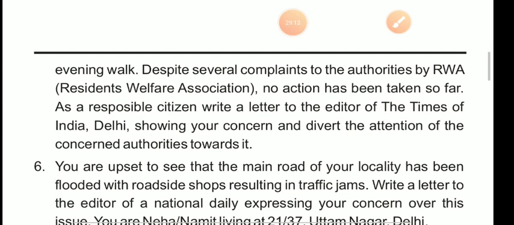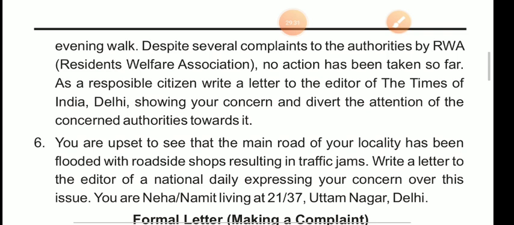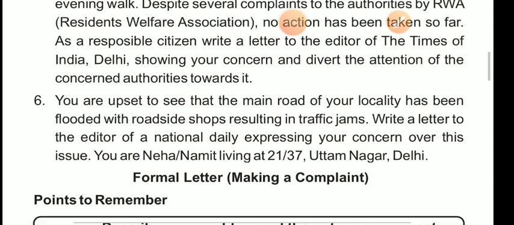Despite several complaints to the authorities by RWA, Residents Welfare Association, no action has been taken so far. As a responsible citizen, write a letter to the editor of the Times of India, Delhi, showing your concern and divert the attention of the concerned authorities towards it.